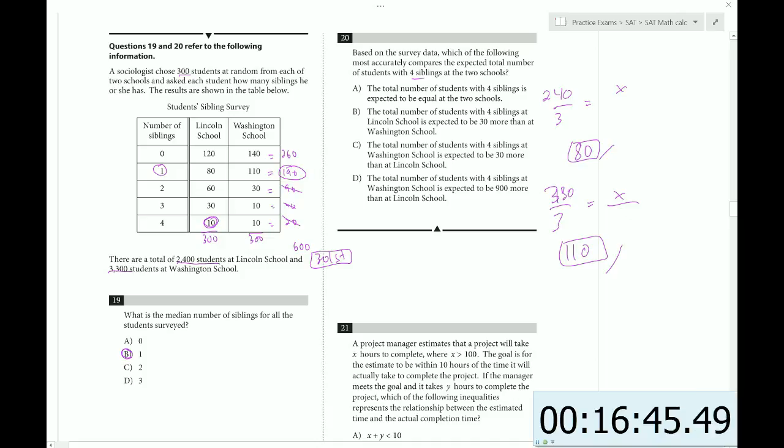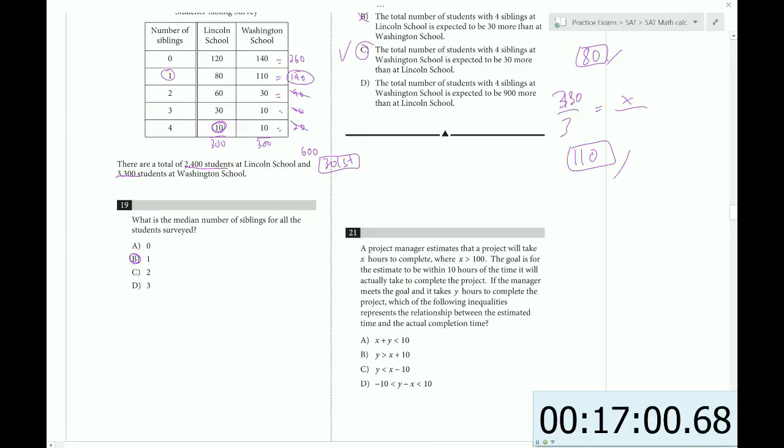So the total number of students with 4 siblings equal? No. The total number of students with 4 siblings at Lincoln School is expected to be 30 more? No, it's 30 less. At Washington School is 30 more. Yeah, that's true. It's 80 versus 110.